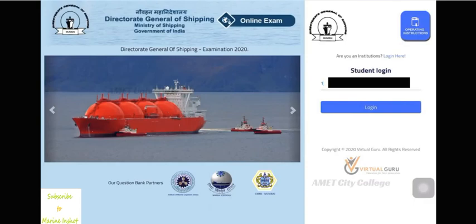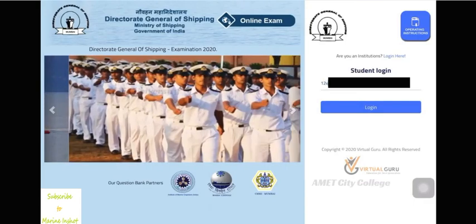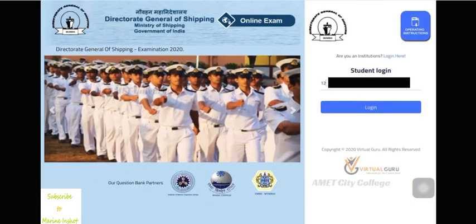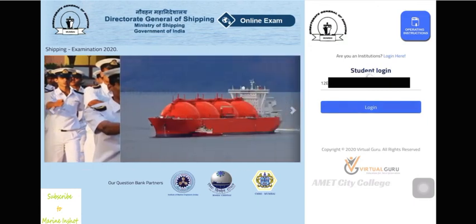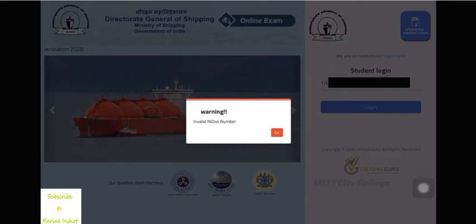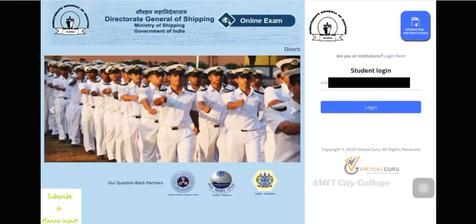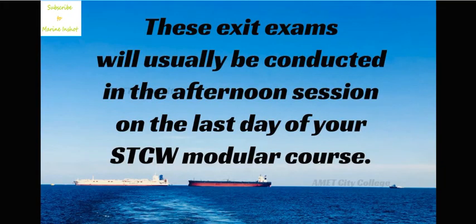When I tried logging in to the online exit exam on the DG Shipping website, it displayed an error, which means one cannot appear for this online exit exam individually at home. It has to be conducted by a DG approved maritime training institute where you do your STCW modular courses. These exit exams will usually be conducted in the afternoon session on the last day of your STCW modular course.